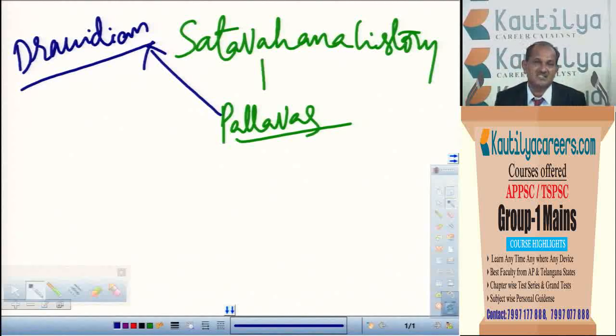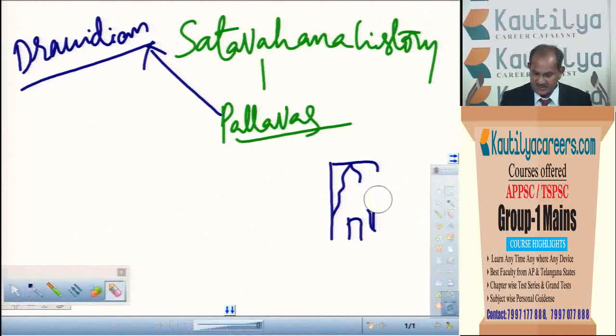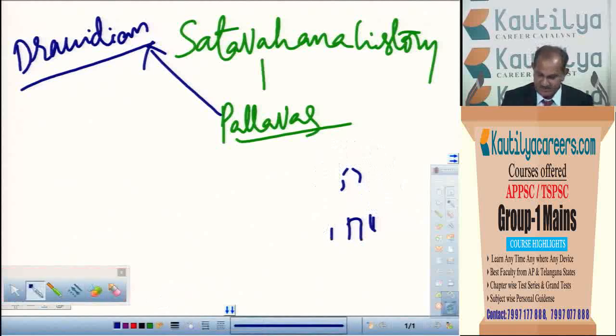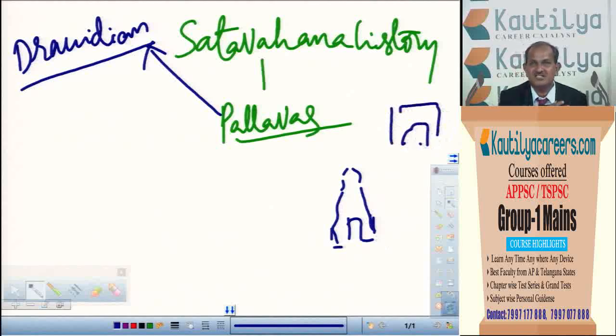Of course, later while discussing that, I'll show the photographs and all. It is a stone block, and only the upper part was chiseled, and this entire thing is removed here. So only the upper part was removed and they made it as a temple. Whereas Mahendra Varma made a hole in the stone, the sculptors went inside, and they made the inside part a temple. So two different styles are there.